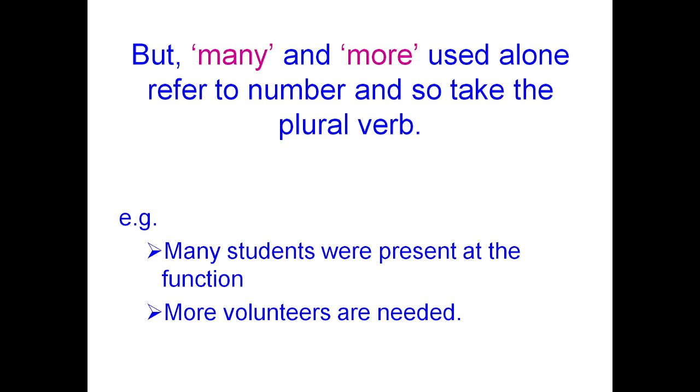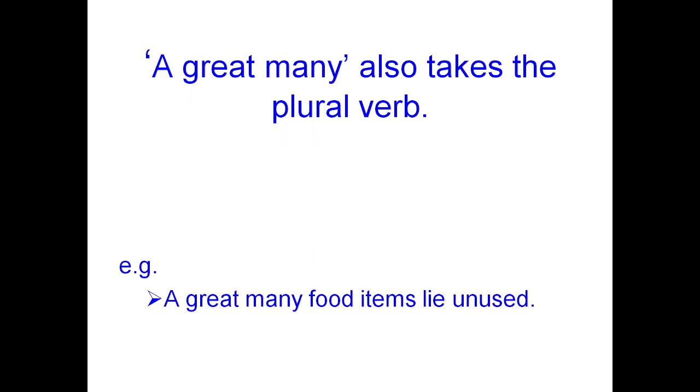Here the verb agrees with the real number or noun. So many students, students is in the plural form, hence the verb must be plural. And more volunteers is the plural noun. We are applying the plural verb also. A great many also takes the plural verb. A great many food items lie unused. Here, the rule is if the sentence starts with a great many, it should take the plural verb. A great many food items lie unused.